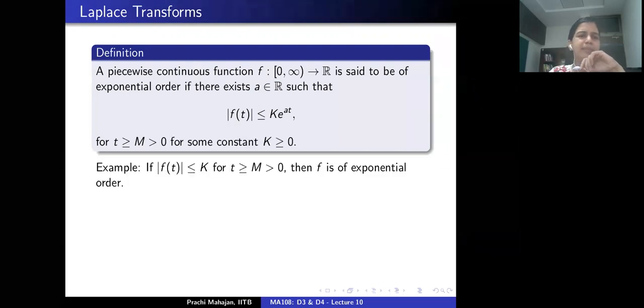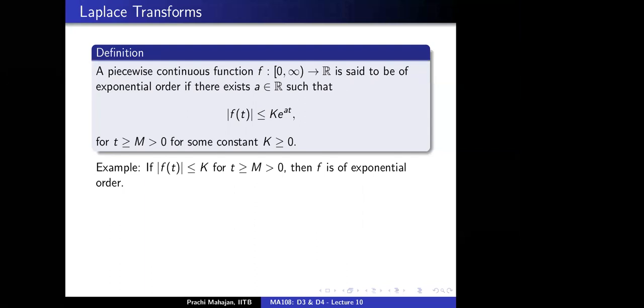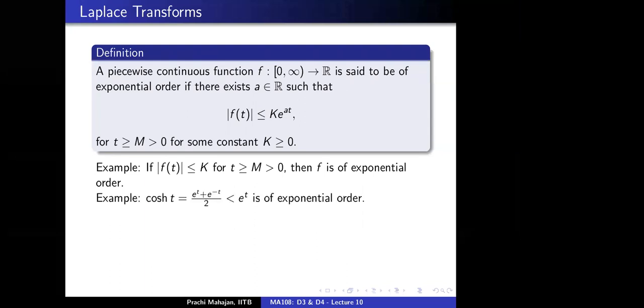Let's start with a very simple example. Suppose that f satisfies the following inequality: the absolute value of f is bounded by k for all t bigger than m, where m is some fixed positive real number. Then evidently f is of exponential order, correct? Yes, a would be 0. Okay.